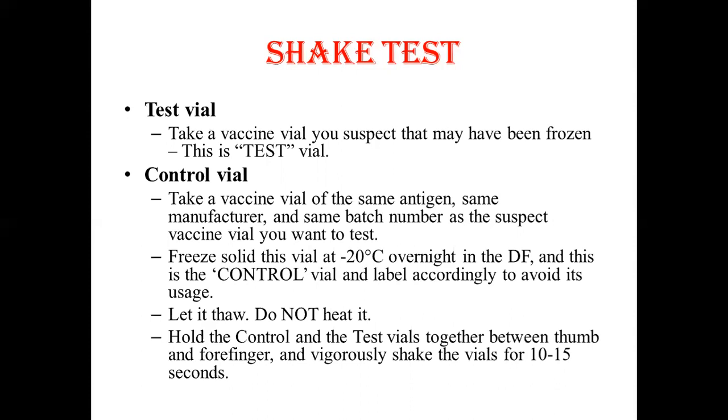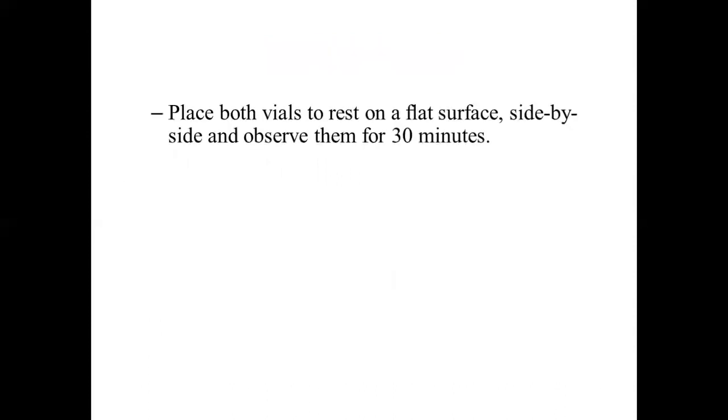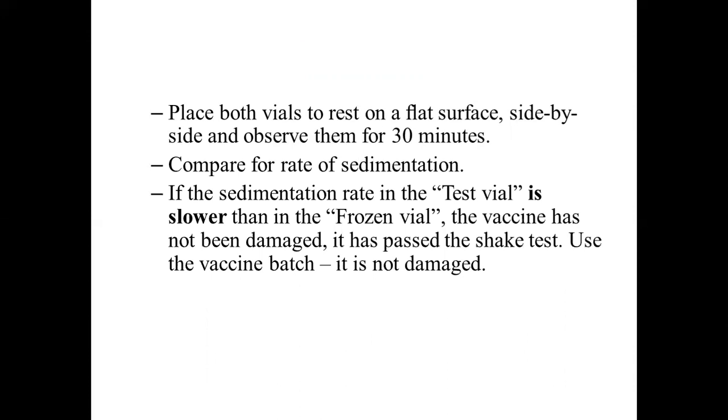Hold the control and the test vial together between thumb and the forefinger and vigorously shake the vials for 10 to 15 seconds. Place both the vials to rest on a flat surface side by side and observe them for 30 minutes. Compare the rate of sedimentation. If the sedimentation rate in test vial is slower than the frozen vial, the vaccine has not been damaged. It has passed the shake test and you can use the vaccine.